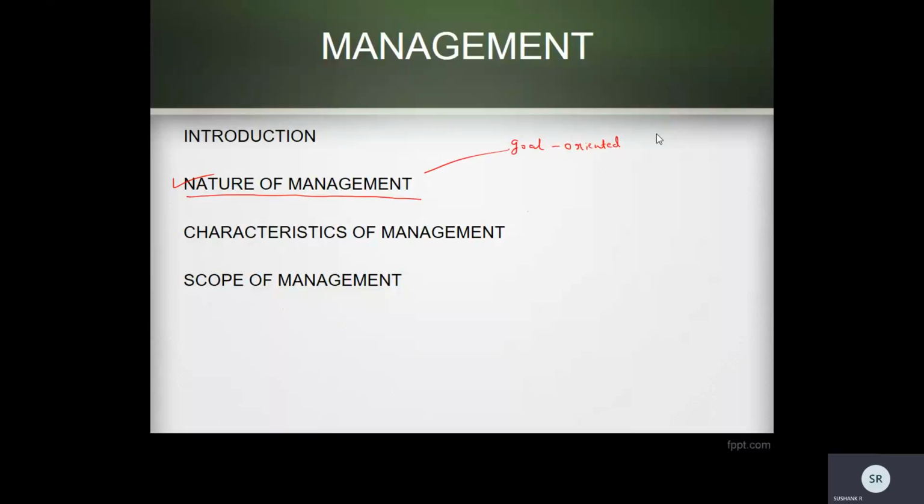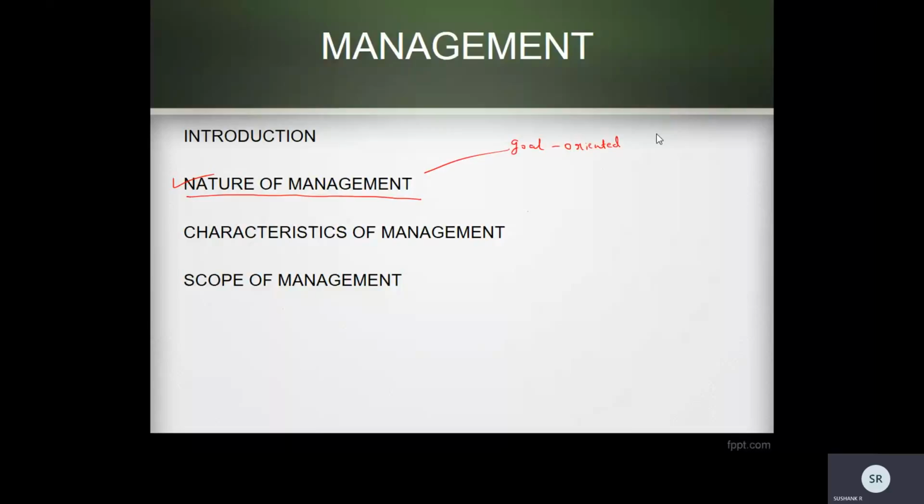So this is one nature of management. Here the management is goal oriented, in the sense that management is there to achieve some goals. Without goals, there is no need of management. This management goal is known as the organization goal or the group goal. Those who are working for that organization will contribute in achieving the organization goal.